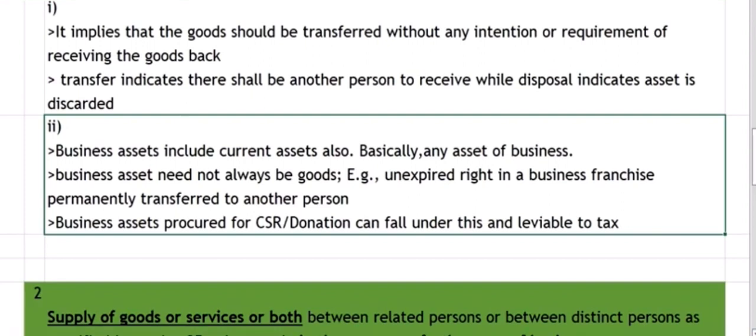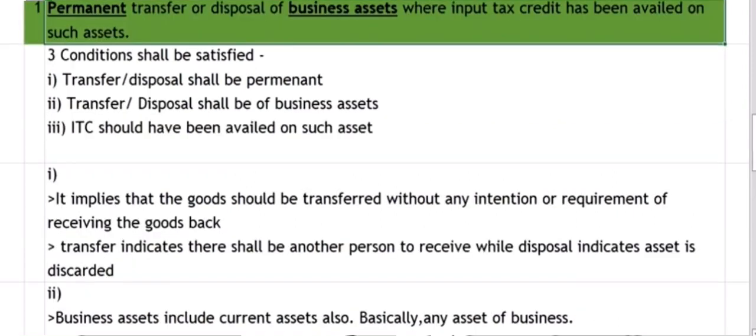So anything that can be classifiable as an asset and belongs to the business is a business asset. And any such transfer when made permanently, any disposal when made permanently, and input tax credit has been availed on such asset, then it will fall under para 1 of Schedule 1 of the CGST Act, and so it will be classifiable as supply even if made without consideration.